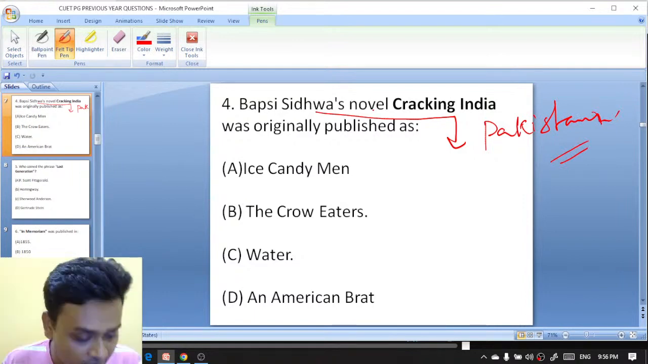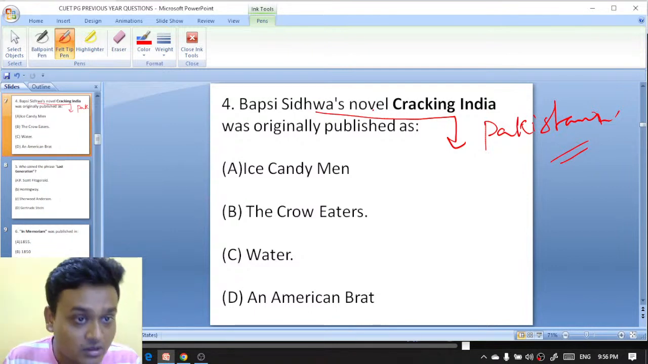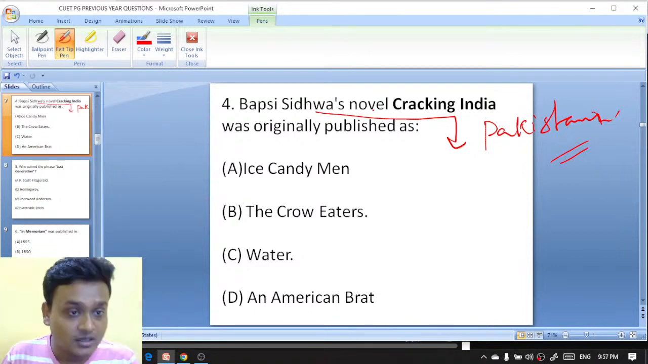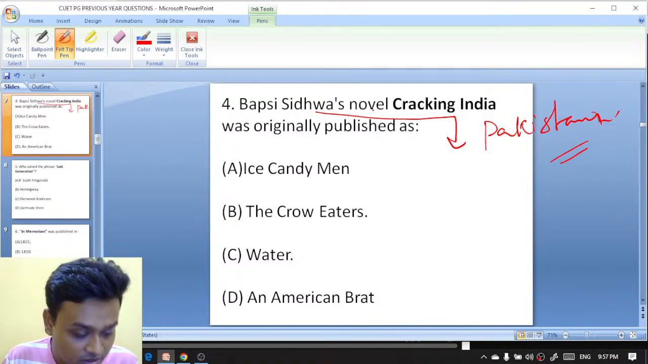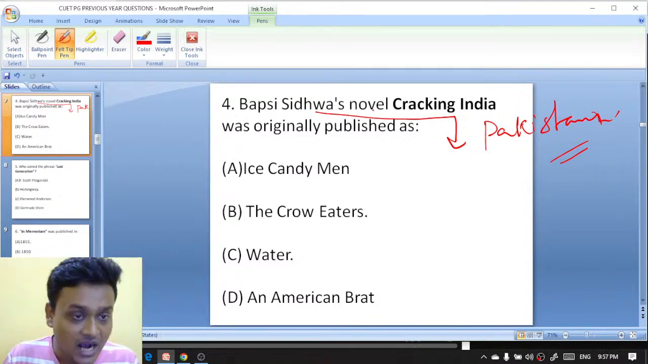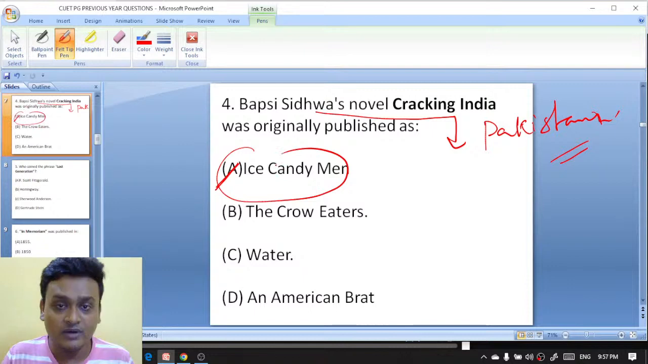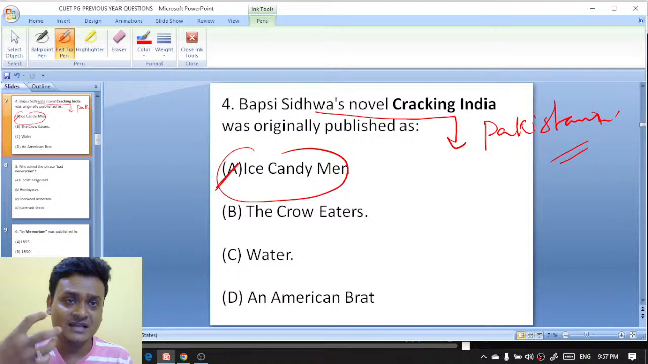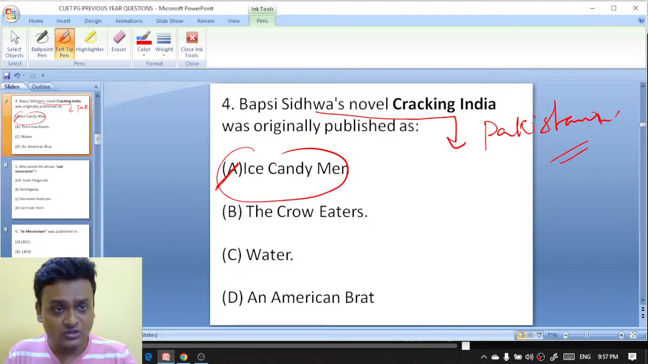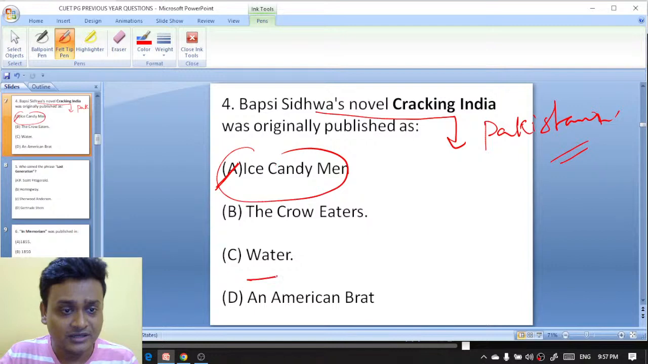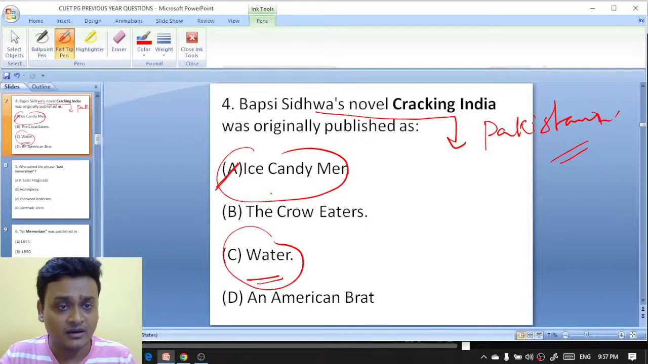You are absolutely right. Ice Candyman is the right answer here. And you know that Bapsi Sidhwa is actually a Pakistani writer who has Gujarati descent. He also wrote Water. Water is another important novel written by Bapsi Sidhwa, and Bapsi Sidhwa's novel Cracking India was originally published as Ice Candyman.